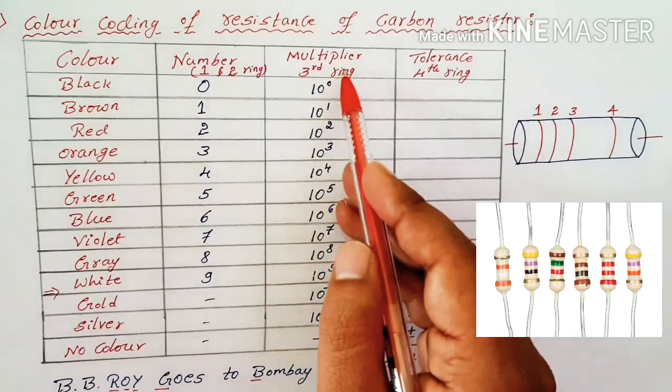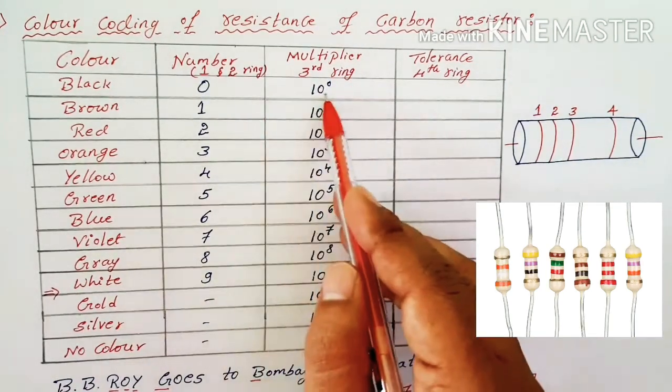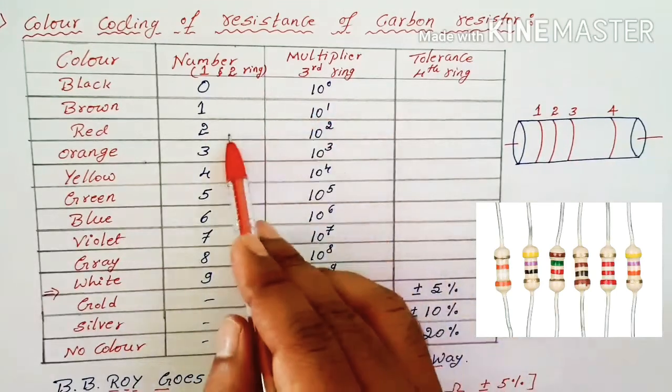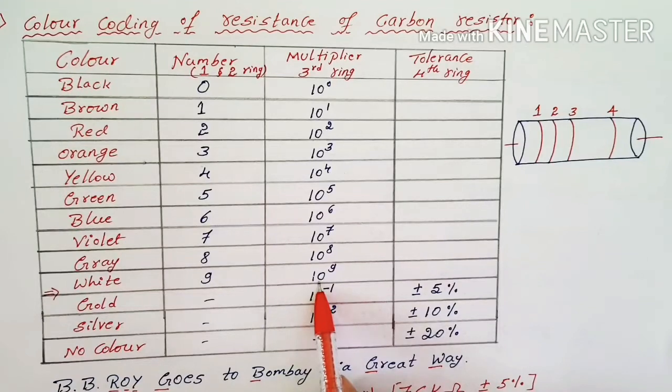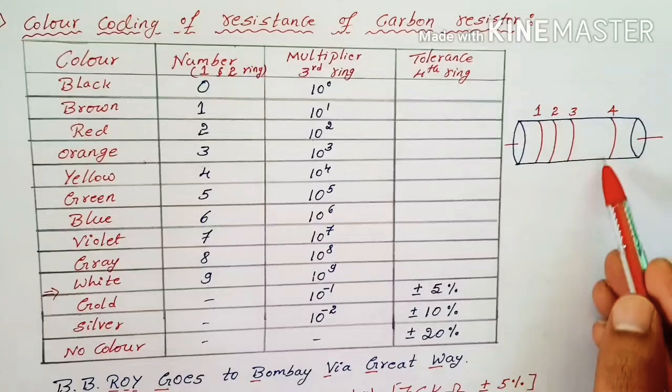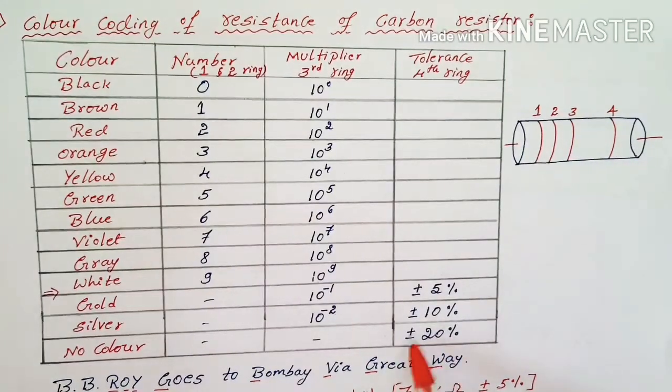And in the multiplier column, we are just taking in terms of 10 power 0, 10 power 1, 10 power 2, 10 power 3, 4, 5, 6, like that up to 10 power 9. But for gold and silver, we get 10 power minus 1 and minus 2. This gold, silver, no color usually comes in the fourth band, so we get it in the tolerance band. Gold means plus or minus 5%, silver means plus or minus 10%. If there is no color at the fourth band, then we have to use plus or minus 20%.